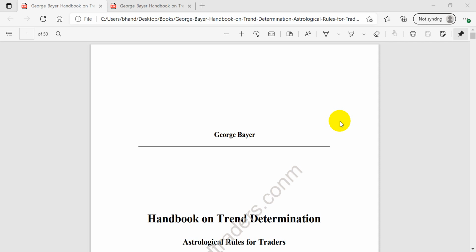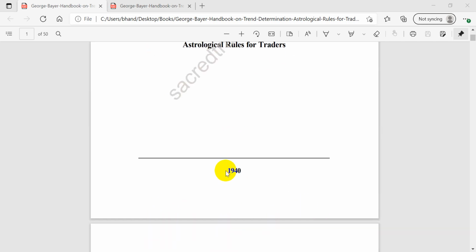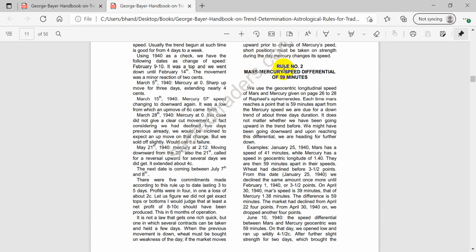In this video we'll discuss Nifty, Bank Nifty and USD analysis for the coming few days, because yesterday we had an important Astro date based on Bayer's rules. I'm referring to the book George Bayer's Handbook on Trend Determination. This book was written all the way back in 1940, and there are certain astrological rules in it which work really well in our market. There are a lot of astrological rules, but this is something I would like to explain. I'm referring to rule number two, Mars and Mercury speed differential of 59 minutes.